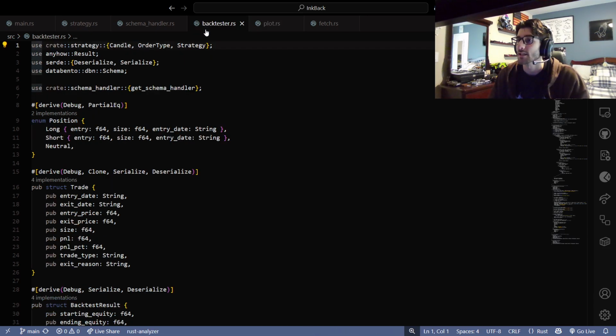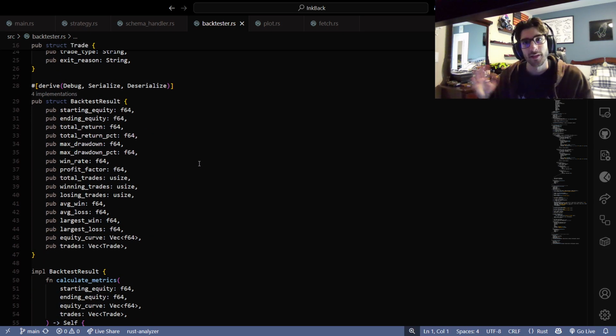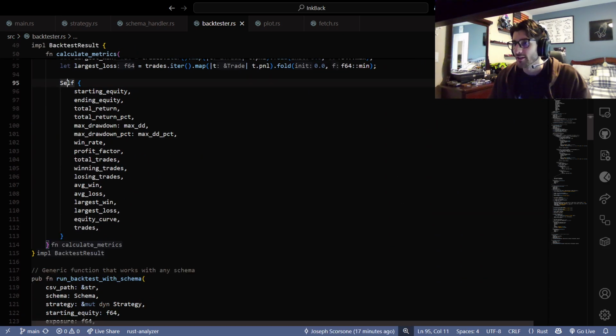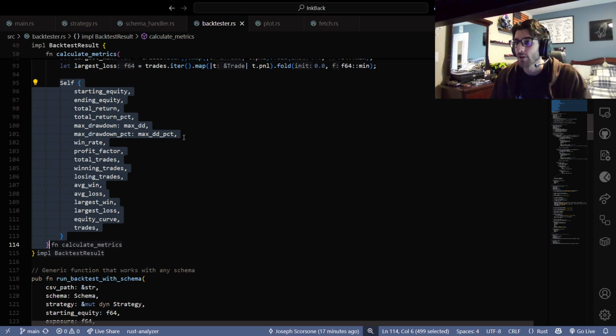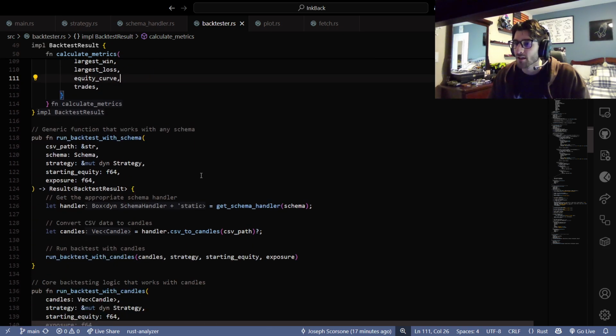Now, here is the backtester. This doesn't do one thing that you would think it does, but we're going to get into that a little bit later. All this does is calculate some statistics about the backtest itself, like the returns, drawdowns, win rate, profit factor, stuff that you would want to know. No ratios like Sharpe ratio or anything like that, because in my mind, if you're not going to do it with the correct risk-free rate, don't do it. At least in a version 0 or version 1, I'm just not going to do that. But yeah, then we're just going to run the backtest. It runs with any schema.